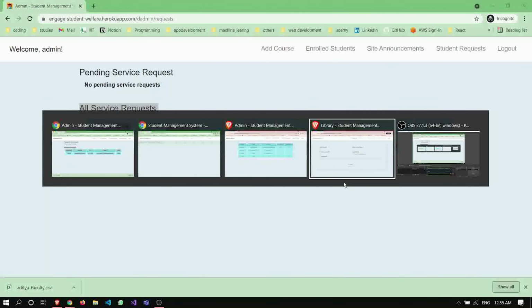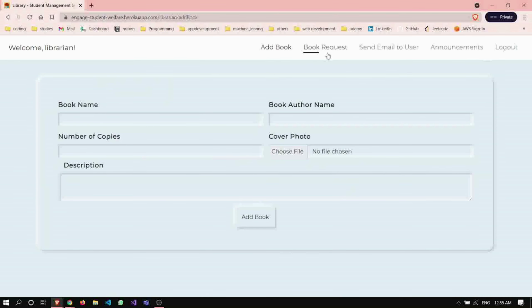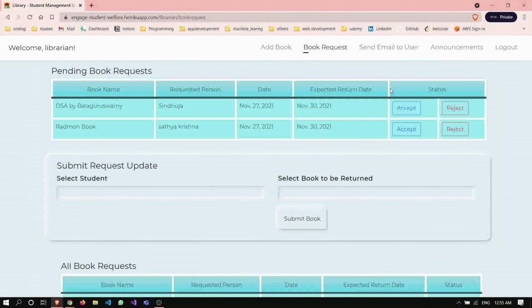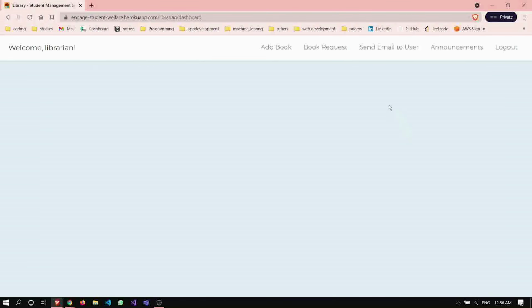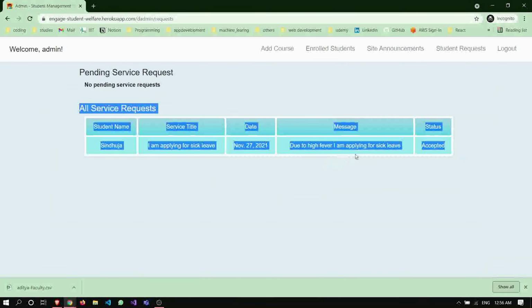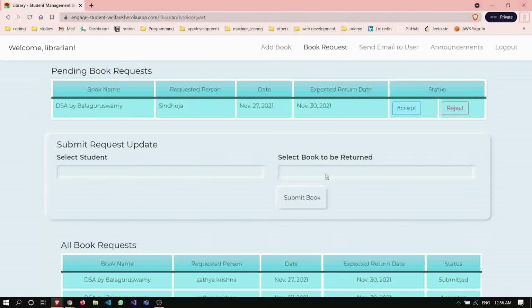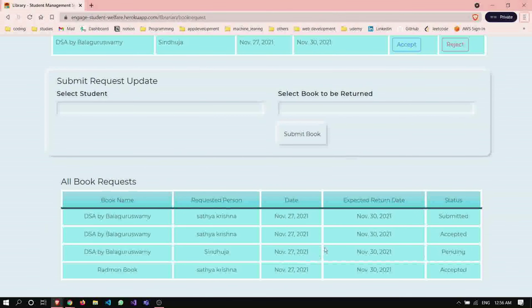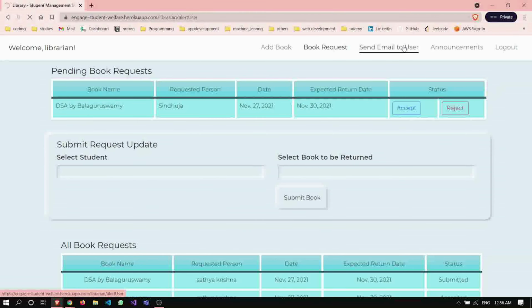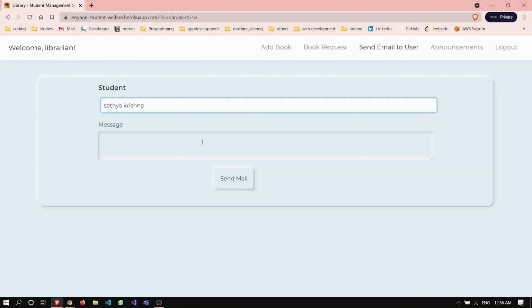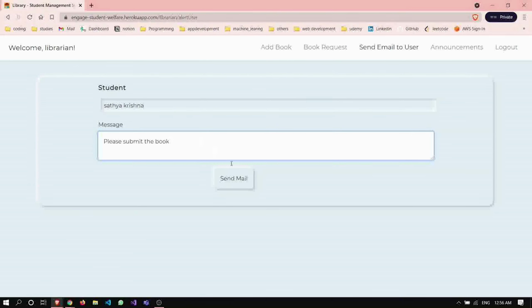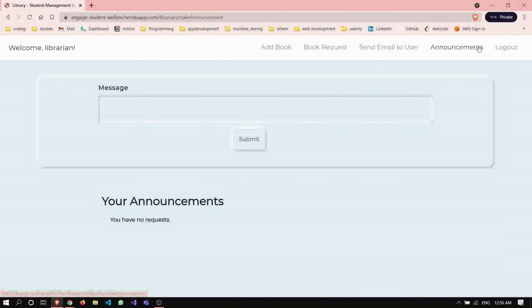After placing the deadline, the librarian account can access and see the book requests placed by different students, and he can accept the request. Upon accepting the request, the students can take the book offline. Here we have a table of all the requesters of the book, and we can send a mail to the user asking them to submit the book. The librarian can also send announcements to the students.